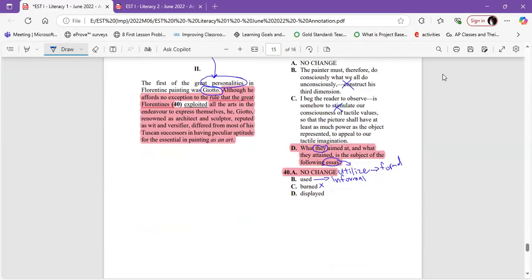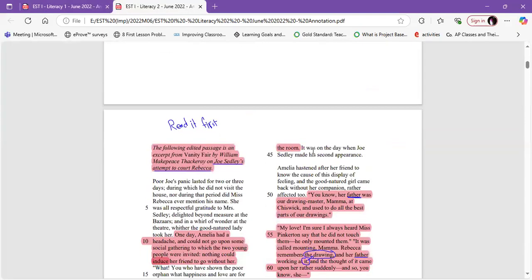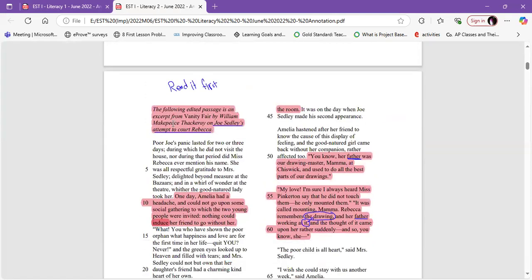This was for literacy 1. Let's go to literacy 2. As we know, we have to read the first part. The following edited passage is an excerpt from Vanity Fair by William Makepeace Thackeray, on Joe Sedley's attempt to court Rebecca. So someone wants to get married to another one, Joe to Rebecca.